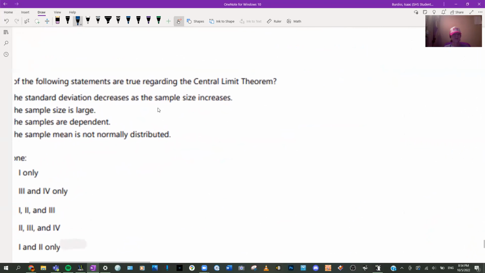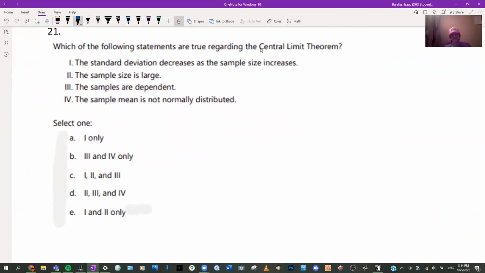All right, which of the following statements are true regarding the central limit theorem? Standard deviation decreases as sample size increases. Yes, I said that was one of them. Sample size large, yes. Dependent, no. Independent, not normally distributed, no, that's not right. So we always should check each one whenever you have those Roman numerals. So the answer is E.